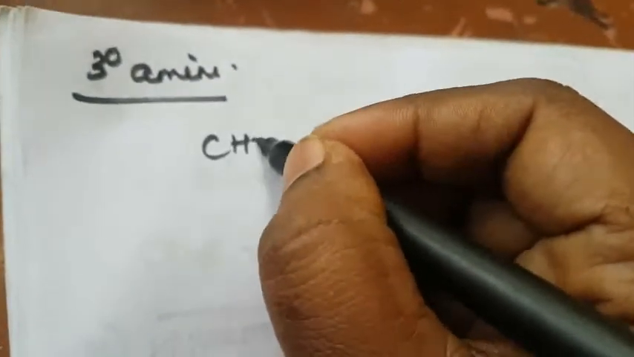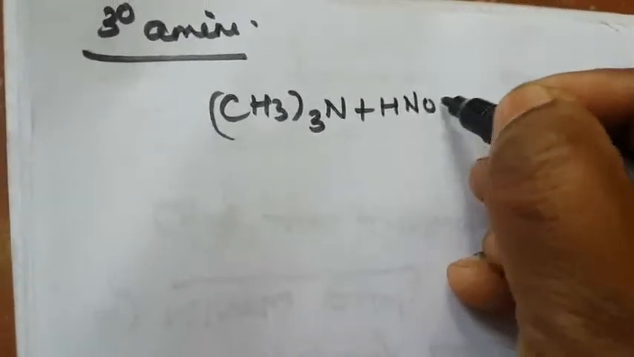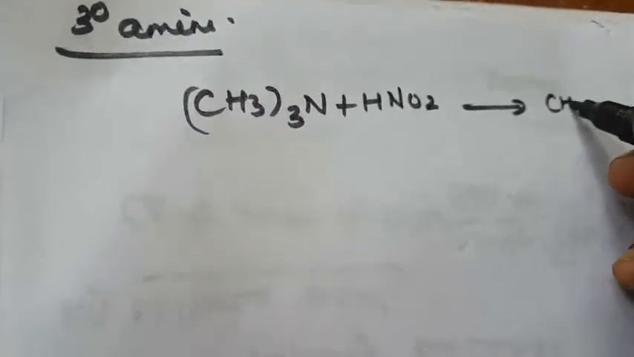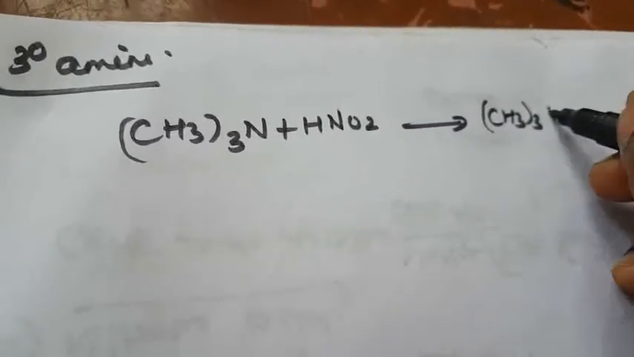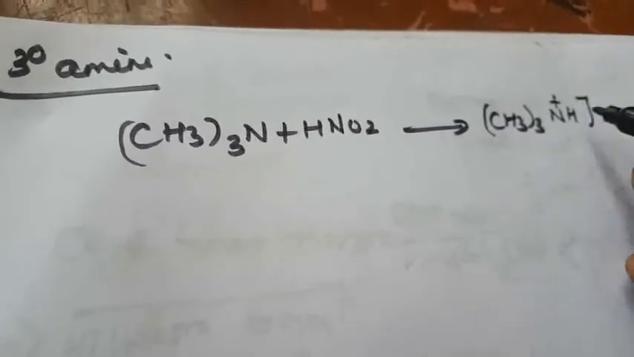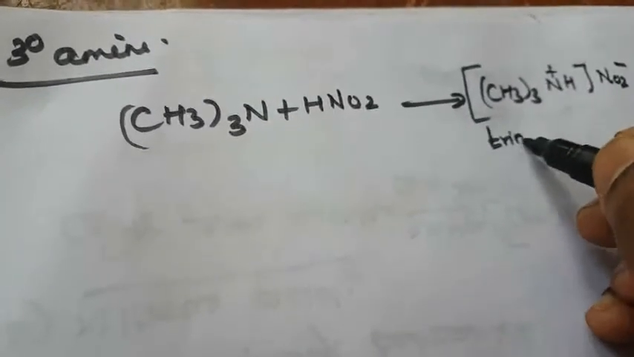Tertiary amine plus HNO2 gives (CH3)3N plus H NO2 minus, trimethyl ammonium nitrite.